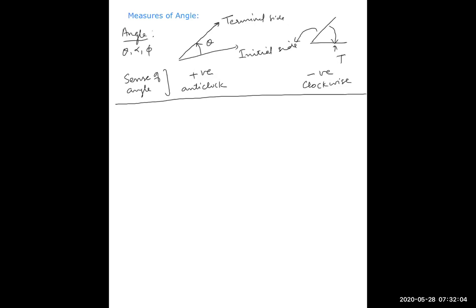There are three systems of measures of angle. One is the sexagesimal system.